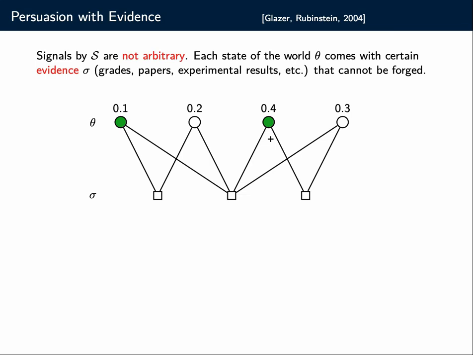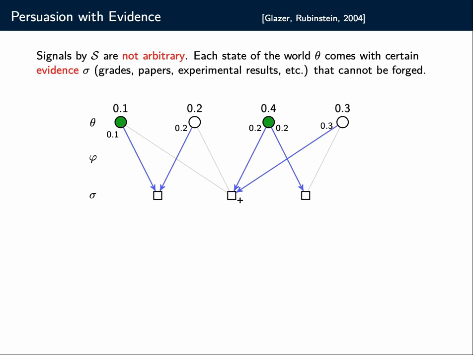Okay, so now in this case, what would the sender do? The sender now needs to determine which evidence to send in which state of the world. So this could be, for instance, a signaling scheme for the sender. Here, he sends this signal here. In this state of the world, he sends also this signal. Then here in this state of the world, he mixes 50-50 with the middle signal and the right signal. And then here for the right state of the world, he sends the middle signal. All right. Okay, this would be a signaling scheme.